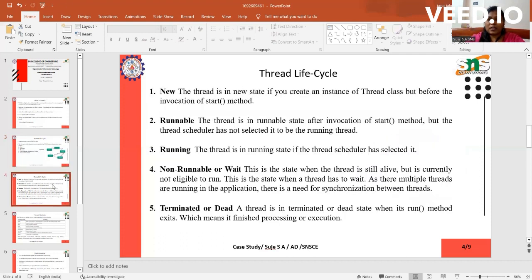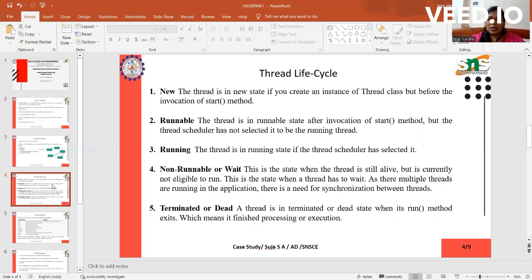So after that, we are going to say elaborately about what are the states in life cycle of thread. First is new. The thread is in a new state if you create an instance of thread class, but before the invocation of start method, that is, the instance of thread is created and it does not get started. This is called new state. Next is the runnable. The thread is in runnable state after invocation of start method, but the thread scheduler has not selected it to be the running thread.